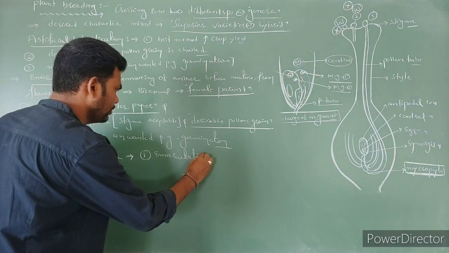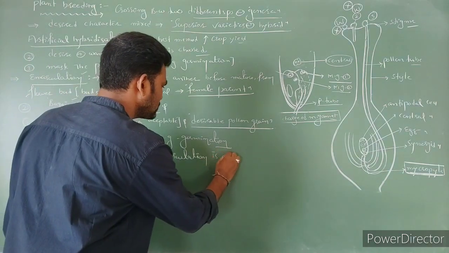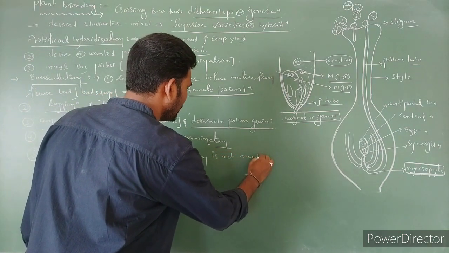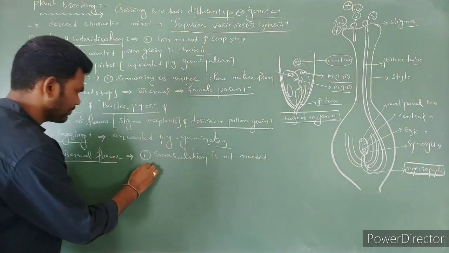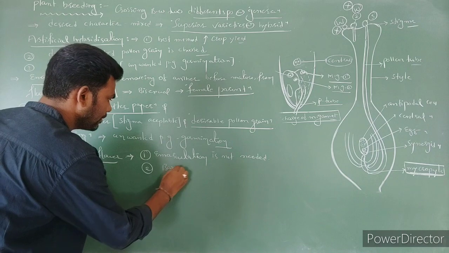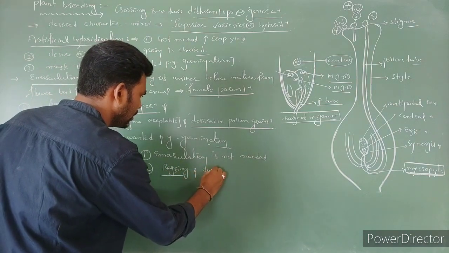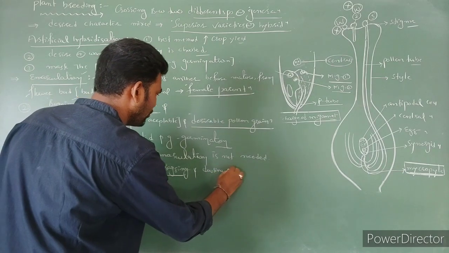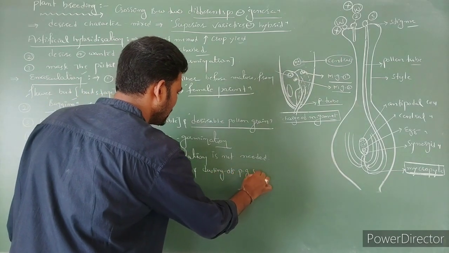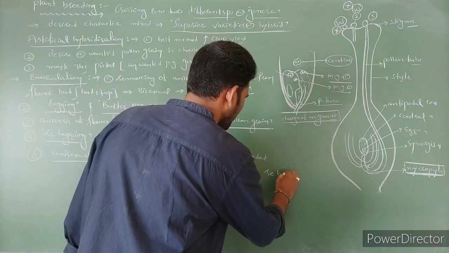If it is a unisexual flower, nothing but a dioecious species, emasculation is not needed. First, bagging at the beginning. Next, dusting of the desirable pollen grains. Later, rebagging.